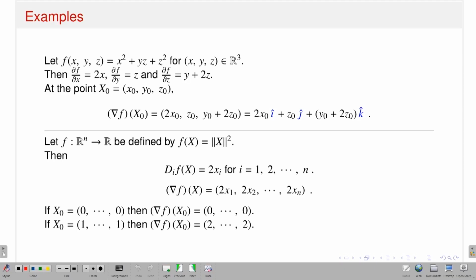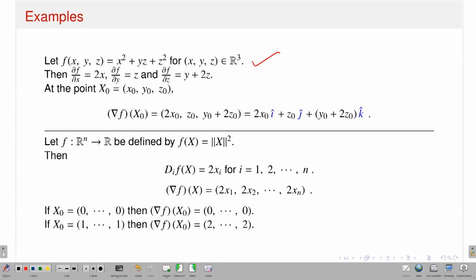So, therefore, I can talk about the gradient vector at the point x naught if my function is differentiable at x naught, in other words the total derivative exists. Okay, let us see some examples. Like this is a function from R3 to R. Then you can easily calculate the partial derivative of f with respect to the x variable, y variable, z variable at the point x, y, z.